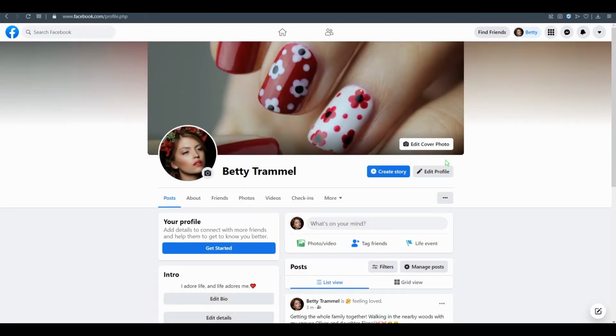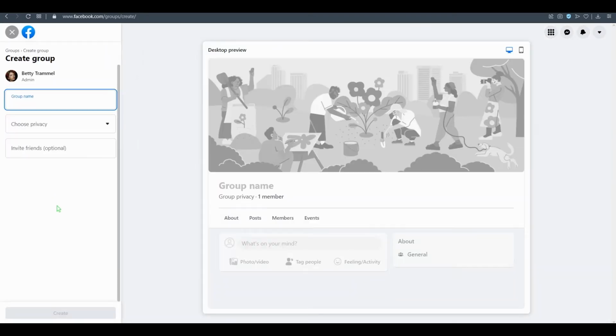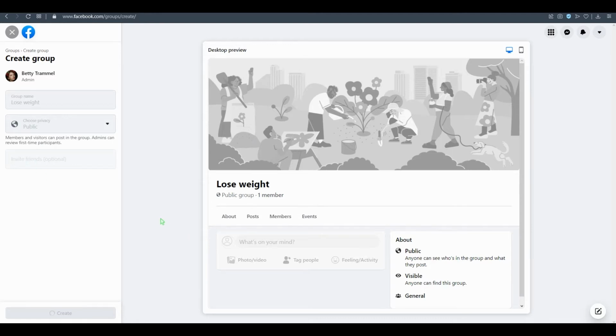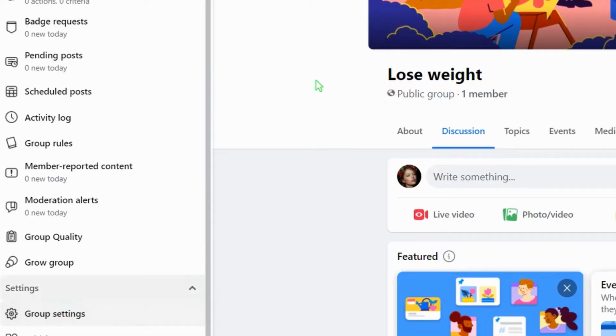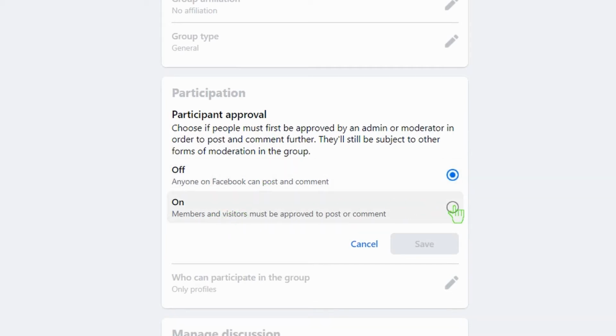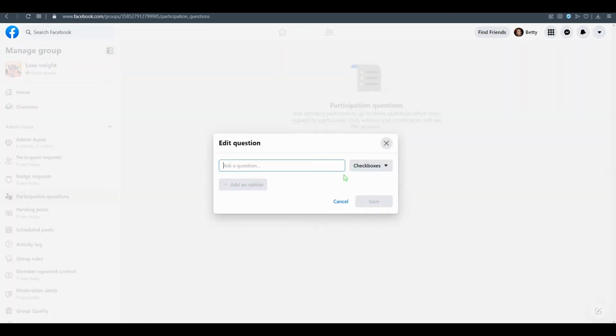So now what we are going to do is create a group, create new group. Click on that. Now how are we going to call our group? For example, it can be lose weight or something like that. Okay, public. Make it public, or we can change it a little bit later. And now first of all, go to group settings. Here we can set participant approval, so members to be joined must be approved and saved. Please set up participant questions and click add question.